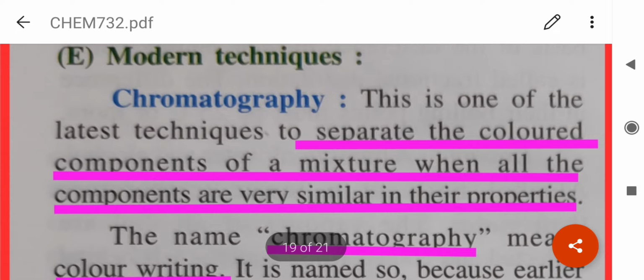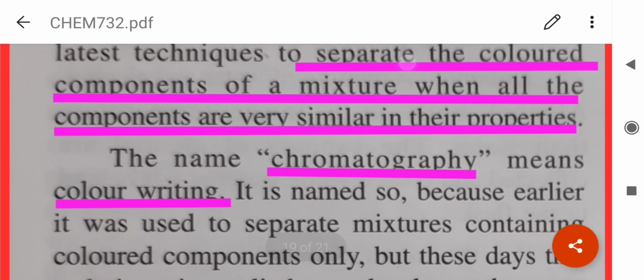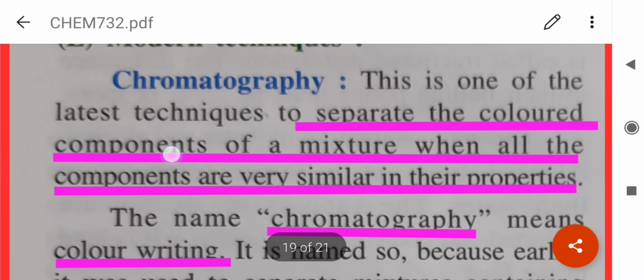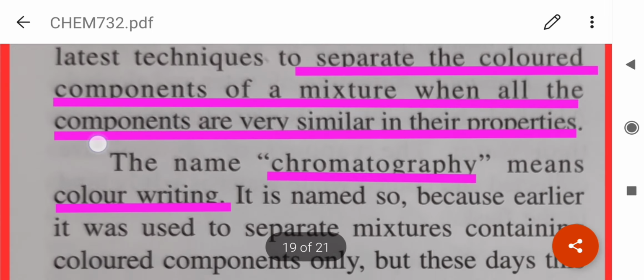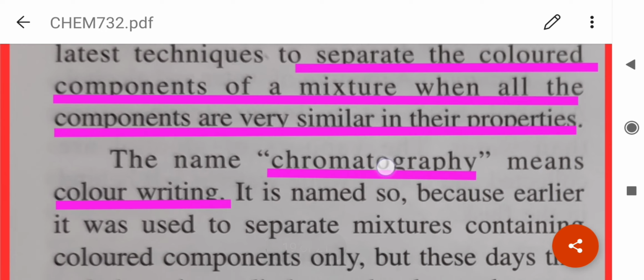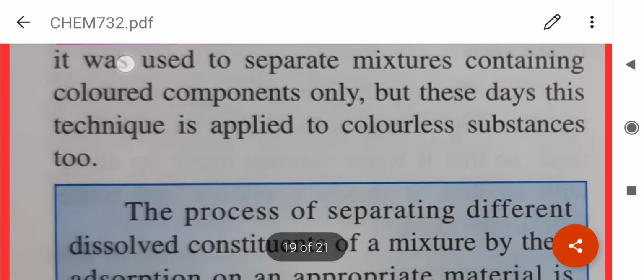Now there is a modern technique called chromatography, which is used to separate the colored components of a mixture when the components are very similar in their properties. The name chromatography means color writing. It is named so because it was used to separate mixtures containing colored components only. But nowadays this technique is applied to colorless substances as well.